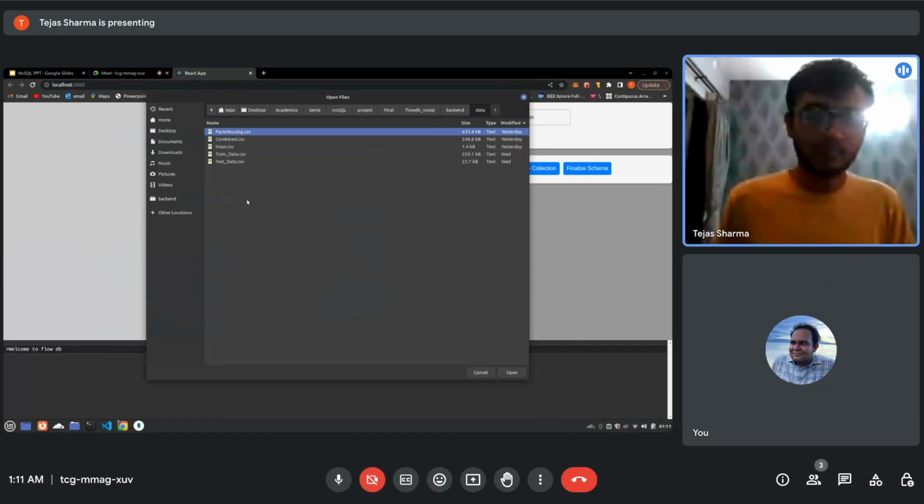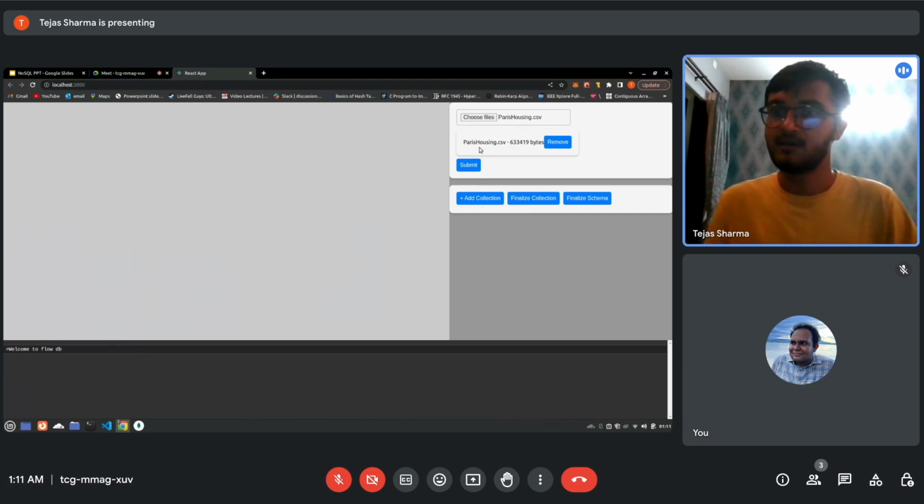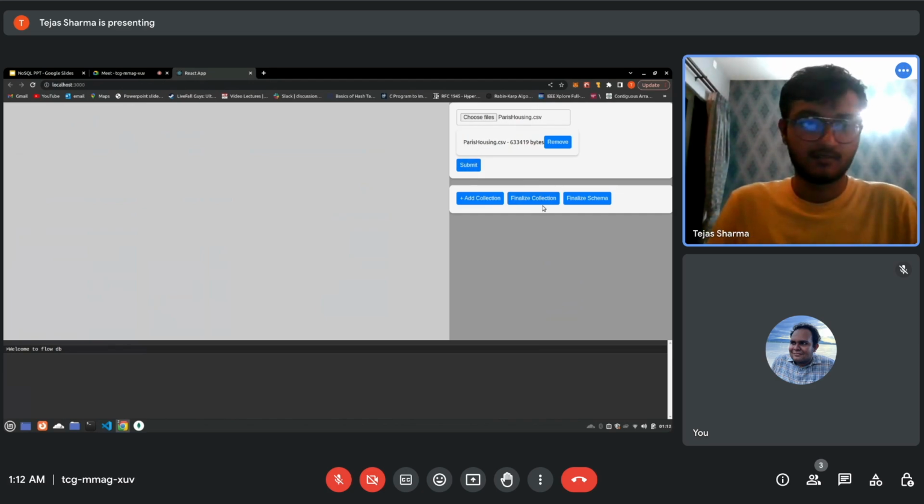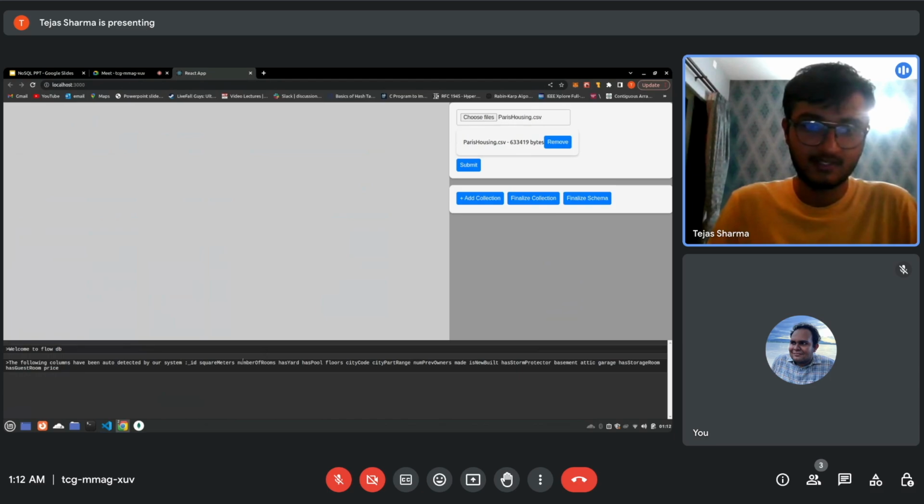But now Tejas is going to do a much more detailed demo showing how the program works in the backend. So let's begin the demo with uploading a Paris housing dataset. This is a dataset that the user would upload to the system first. As you can see, the system has detected these columns from it.